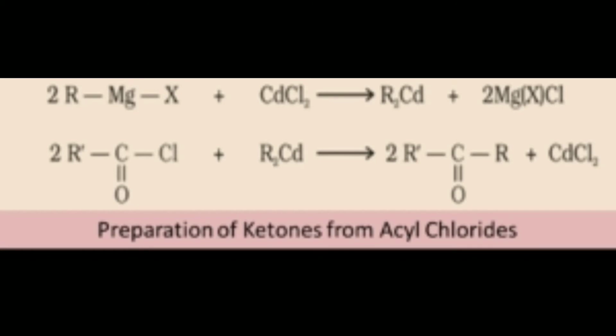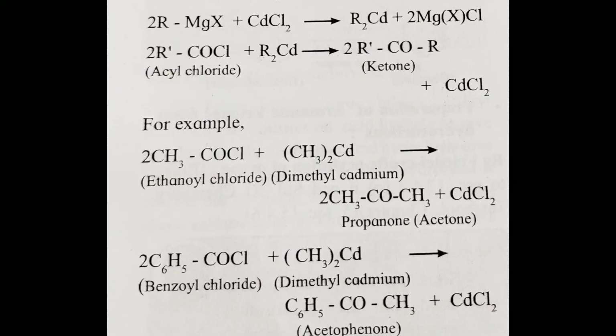We take an example: ethanoyl chloride reacting with dimethyl cadmium gives propanone or acetone. Another example is benzoyl chloride reacting with dimethyl cadmium.